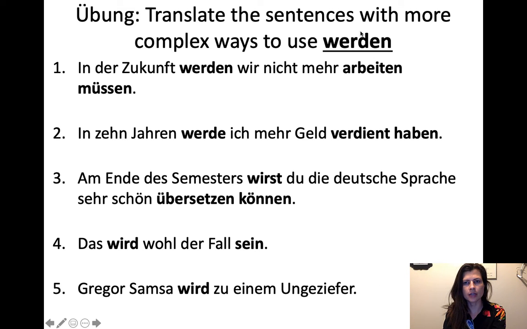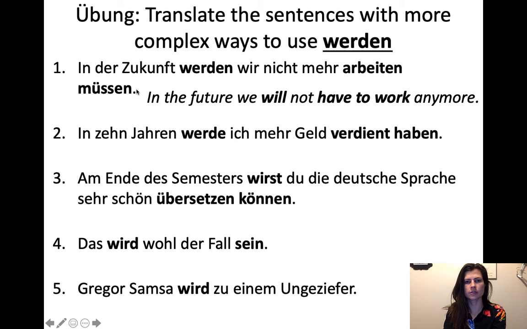So werden in some more complicated situations. We have: In der Zukunft werden wir nicht mehr arbeiten müssen. So the three verbs we're dealing with are werden, arbeiten and müssen. So we have werden plus two infinitives actually, the modal verb and the main verb infinitive. So we know that we're dealing with a future because it's werden plus infinitive. And then not only is it the infinitive, the main verb, it's also a modal verb.